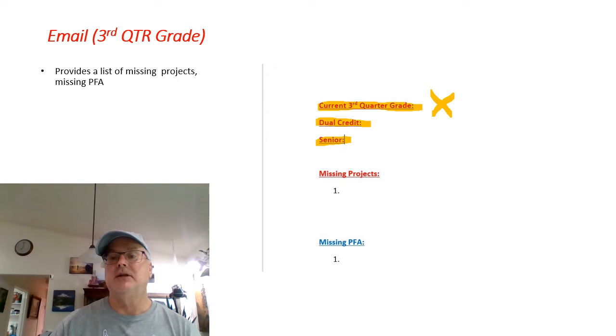But if it says incomplete, that also means that you are missing certain things like projects or PSAs. So I also listed out the projects, the final products of each project, what you were missing, and also what PSAs.